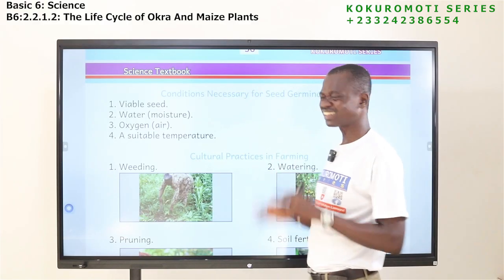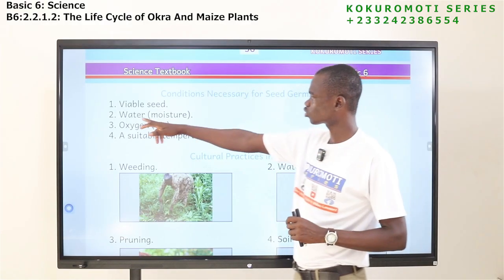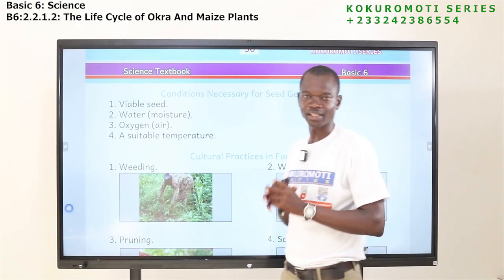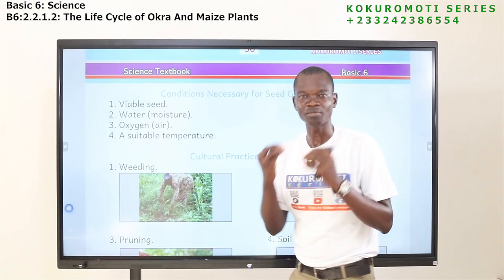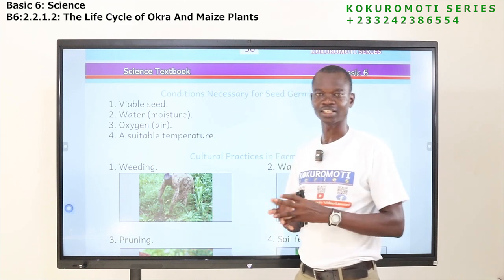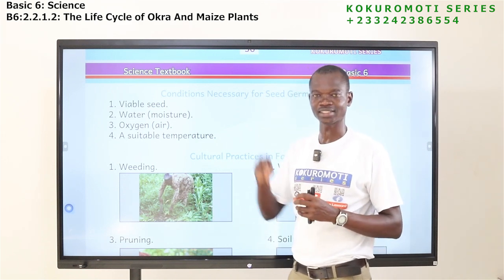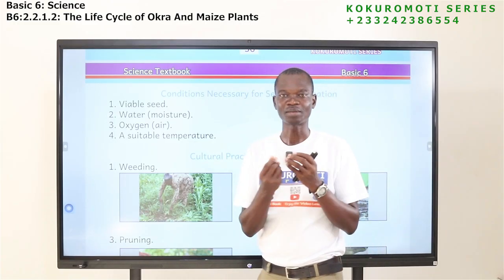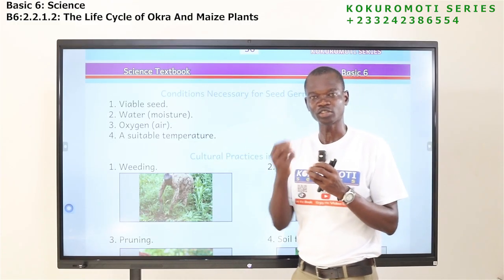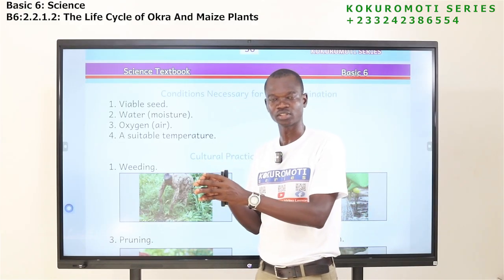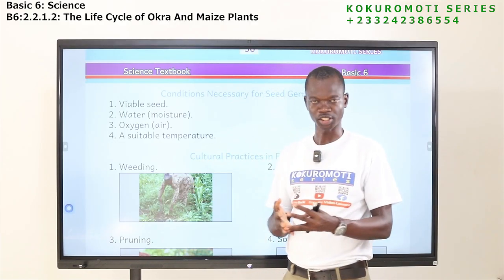The second one that needs to be there is water or moisture. It needs an amount of water before germination can take place. So if you sow a seed, the soil needs an amount of what? The seed needs an amount of water in the soil. So there should be an amount of water in the soil that the seed will need for germination.